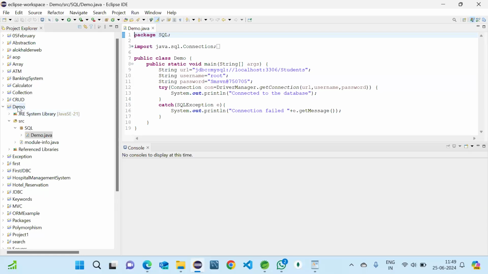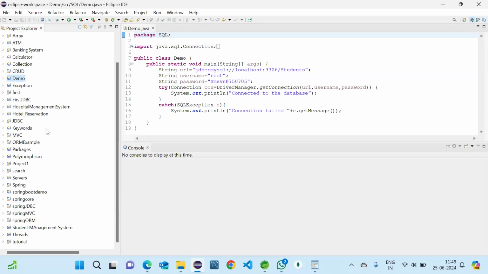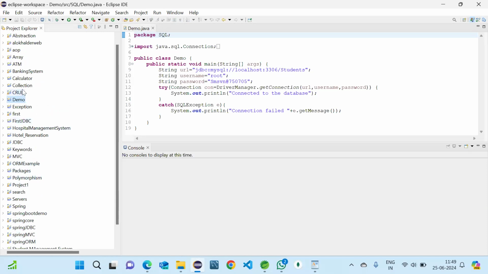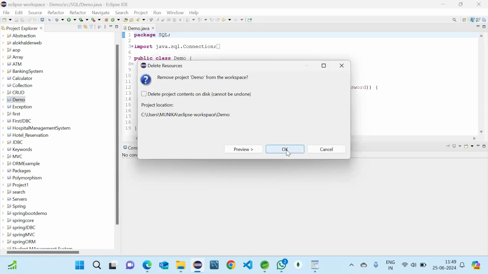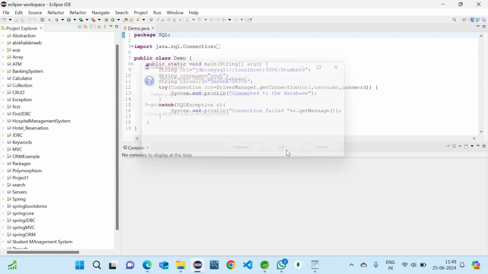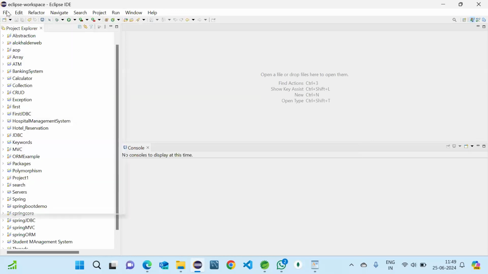One second. I think we have the demo already. That's why it hasn't imported. Let me delete this demo before. Okay, and now I will try to import it.